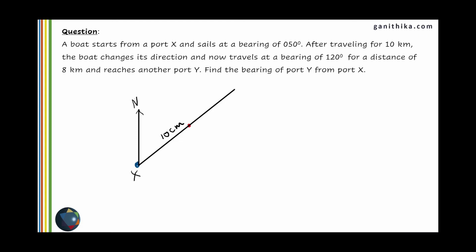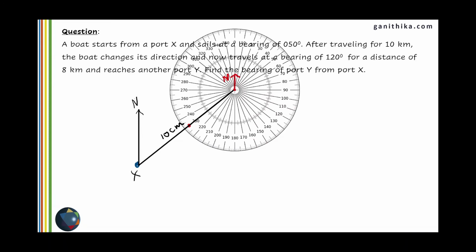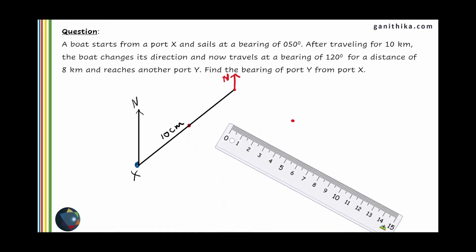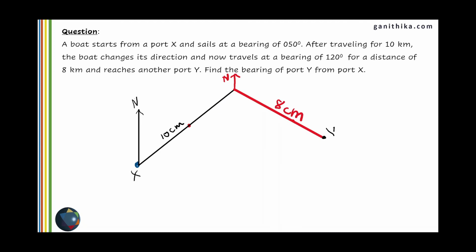Now, after traveling for 10 kilometers, the boat is going to change its direction. So, at this point, there is going to be a change in the bearing. Therefore, mark north at this point and coincide the 0 degrees of your protractor with this north, and measuring clockwise for 120 degrees, the direction is going to be through this point. So, using your scale 1 centimeter is equal to 1 kilometer, we can draw a line of 8 centimeters in this place to reach the port Y.